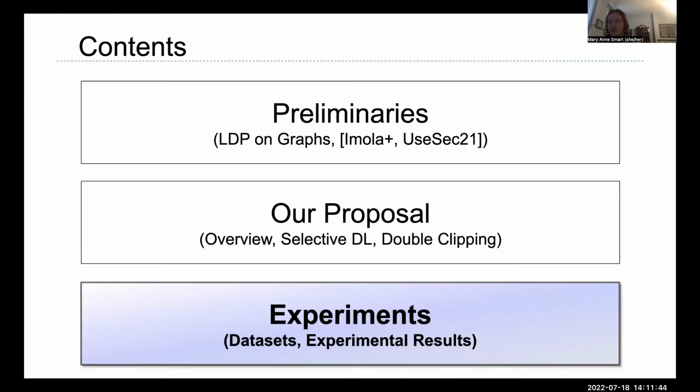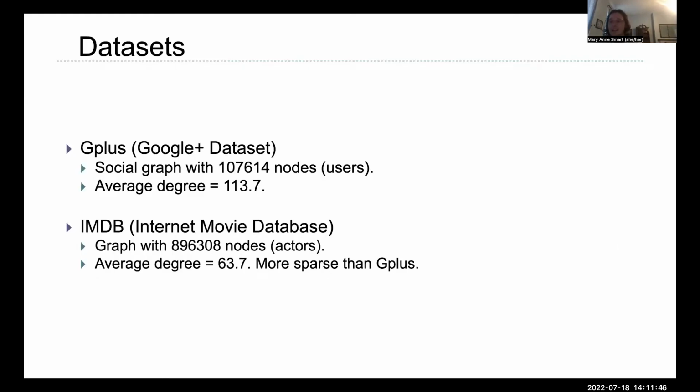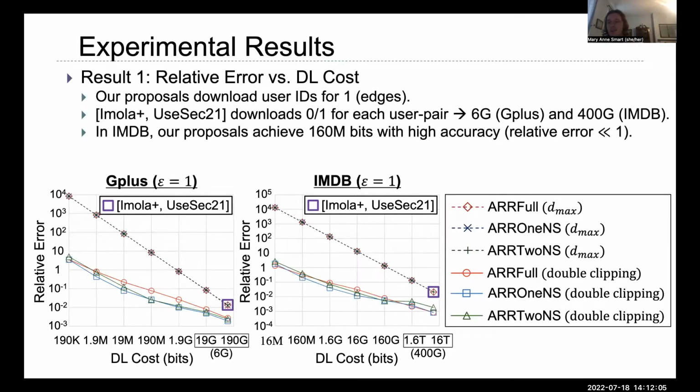Now I will outline our experiments. The datasets on which we ran our experiments were the Google Plus social network and the IMDb database, consisting of matchings between movies and actors. These graphs have hundreds of thousands of nodes, and like many real-world graphs, they are sparse. We have plotted the relative triangle count error versus the download cost of the various algorithms on the 2 plots below. We can see that with the double clipping technique, for just 19 megabits for Google Plus or 160 megabits for IMDb, the relative error is much less than 1.